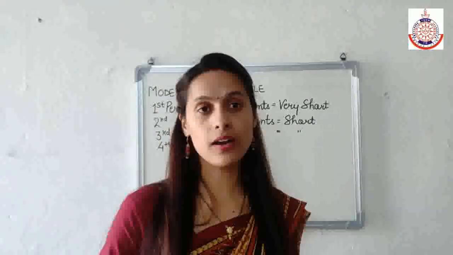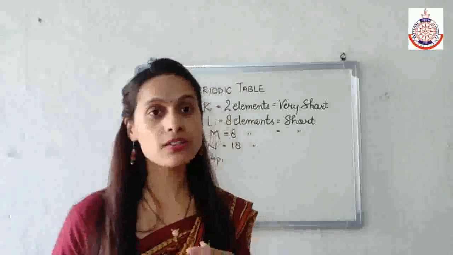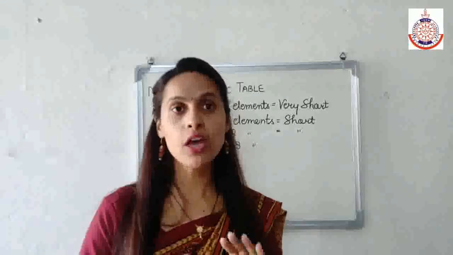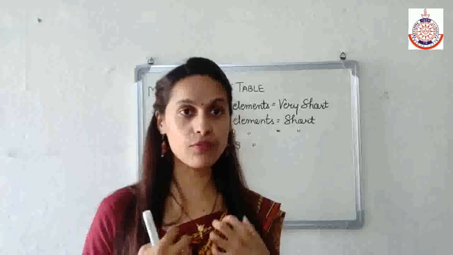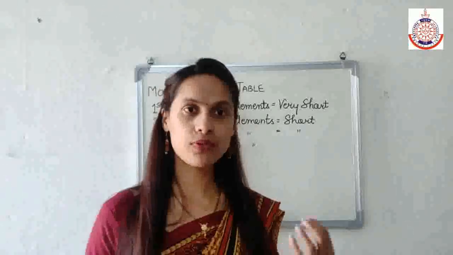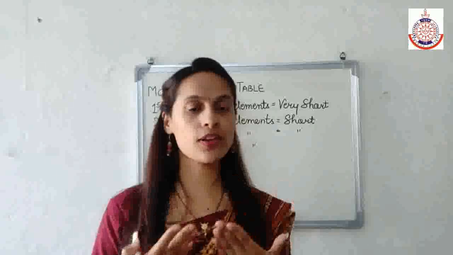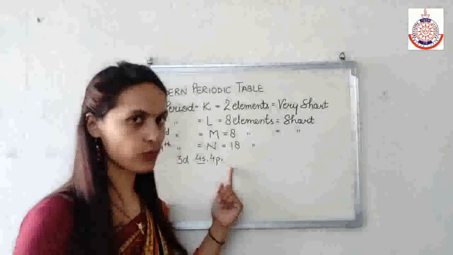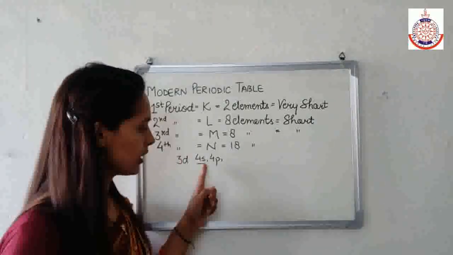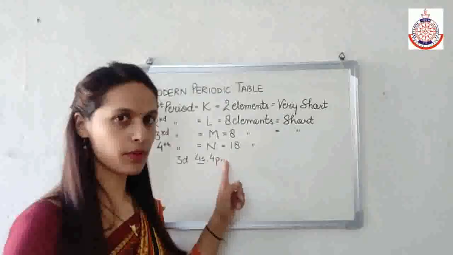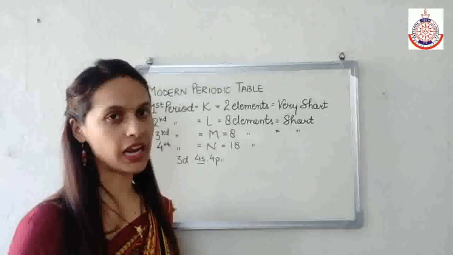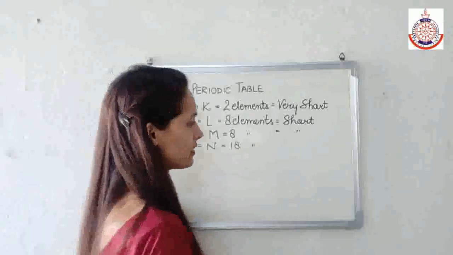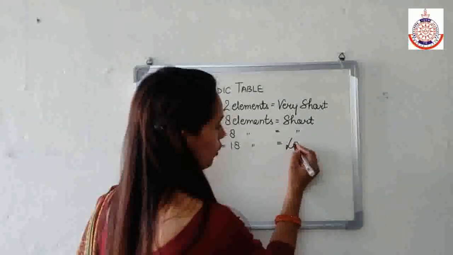Why will we not fill 4d and 4f? Because the energy of 5s is less than 4d and 4f. So before filling 4d and 4f, we have to fill 5s, and then we will fill 4d and 4f. So here we will fill 3d, 4s and 4p, therefore 10, 12 and 18. The total number of electrons is 18. Therefore the number of elements is also 18, and this period is known as the long period.